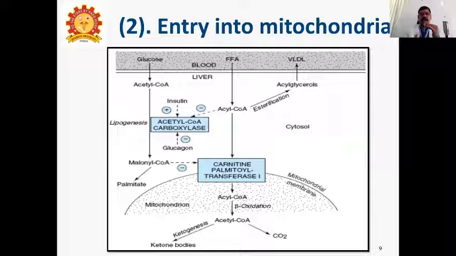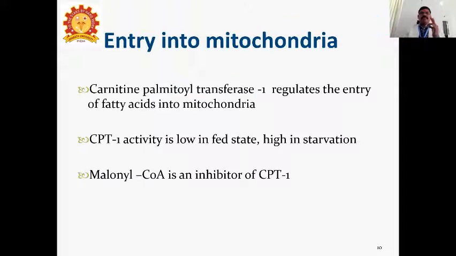The malonyl-CoA inhibits the carnitine palmitoyl transferase 1 gate. At the same time, in esterification, acylglycerols are formed, then VLDL is produced in the blood. This is the entry into the mitochondria.